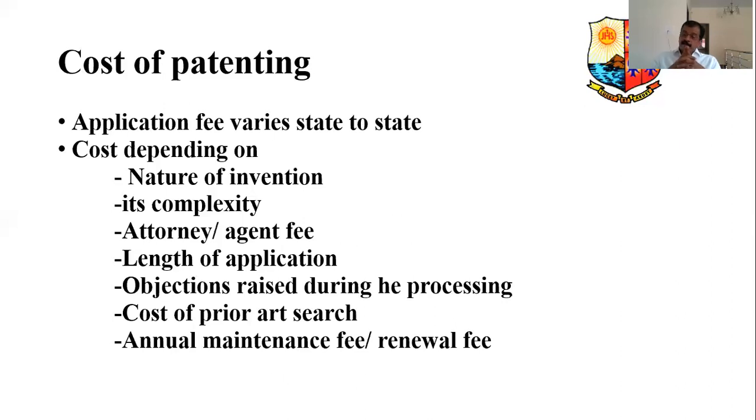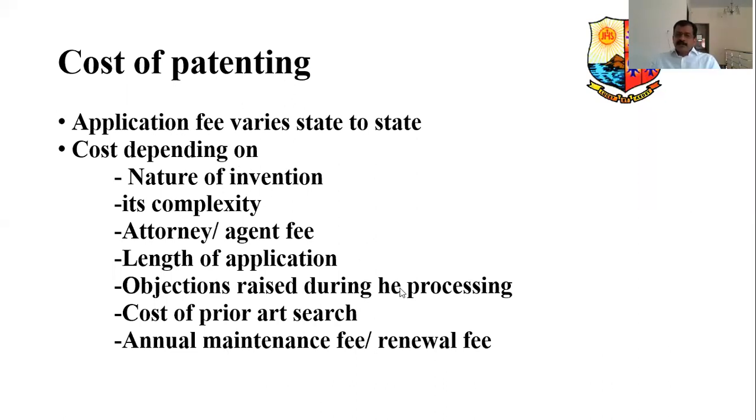Length of the application. I told you, the patent document will be of several hundred pages. So many minute details they have to write there. Therefore, the length becomes more. In other words, you have to pay more. Next one, the objections raised during the processing.